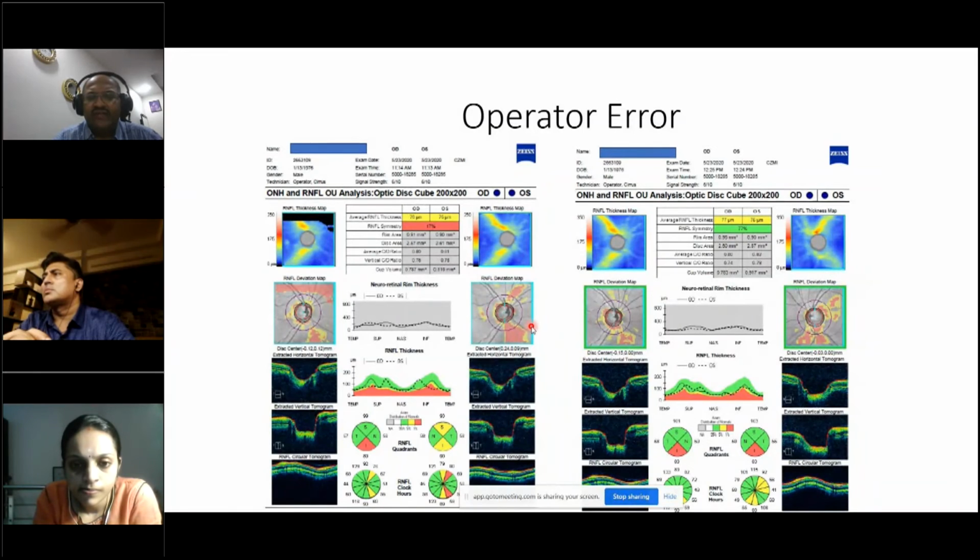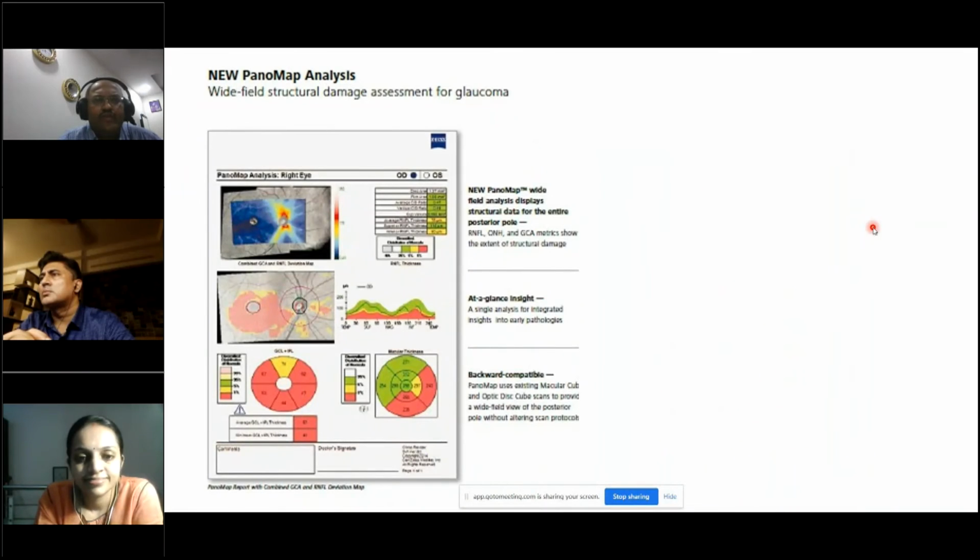You may almost neglect it and send off the patient, but you have to identify whether the right eye and the left eye have been correctly scanned or not. What we now have is a new PanoMap analysis. The PanoMap analysis, as the image shows here, includes in one image the optic disc, the macula, and the intervening retinal nerve fiber layer. So the idea is to assess ganglion cell integrity as well as the optic nerve head integrity and the retinal nerve fiber layer integrity at one single glance.